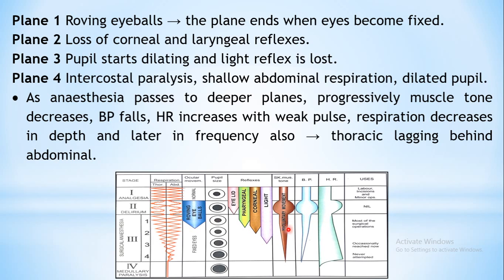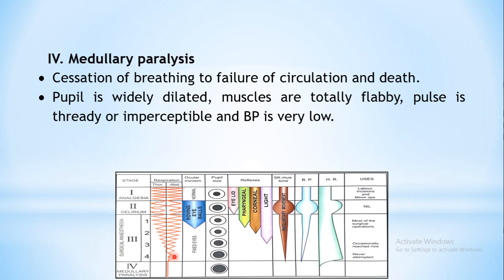Okay, progressively the muscle tone is also decreasing. Then the BP is also falling over here. Heart rate is however increased, as the depth of this anesthesia is increased. And most of the surgical operations are carried out in this stage. However, deeper planes should not be opted for. Occasionally plane 3 and 4 are reached, because it can be highly dangerous over here. In plane 3 and plane 4, your respiration is getting affected, so it can be highly dangerous.